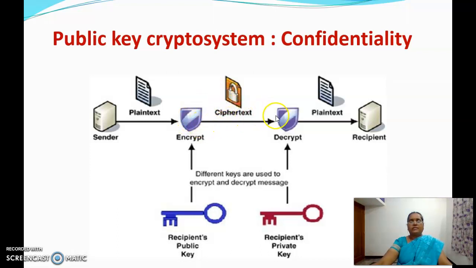So the ciphertext is sent and it is decrypted by the private key of the receiver. Since the private key is known only to the particular receiver, only he is able to decrypt it. Nobody else can decrypt it because the key is not known to them. They know only the public key and they do not know the value of the private key. So thus confidentiality is maintained using private key, public key cryptography.